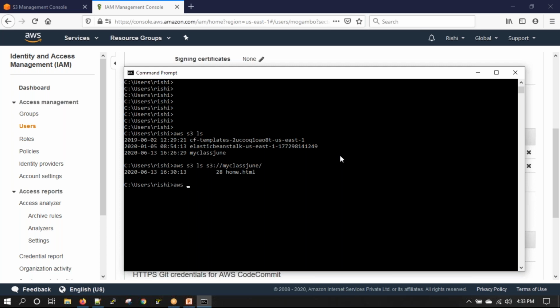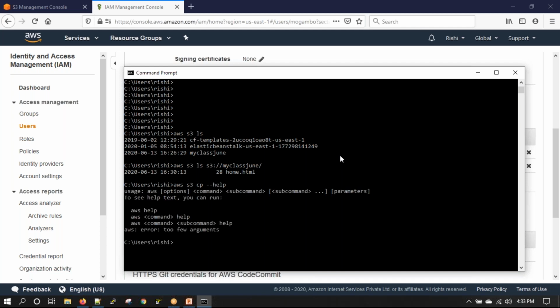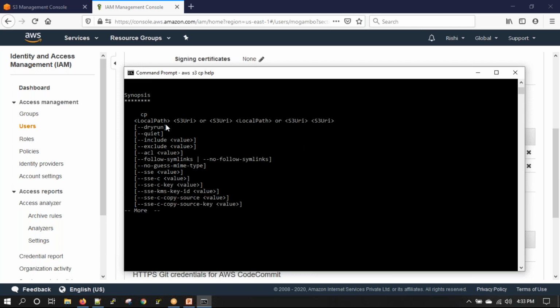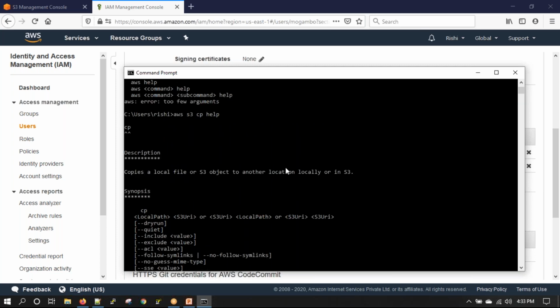And now if I want to copy or upload or download something, I'll use the command cp. And if I do help, it will show me the options. So I can run cp with dry run, quiet, local path to S3 URI, or S3 URI to local path, or S3 URI to S3 URI. That means I can copy from S3 to local, from local to S3, and from S3 to S3. Every option is available. Okay, so try this out. See if you are able to make this work.